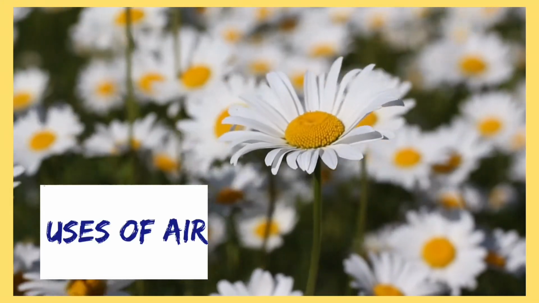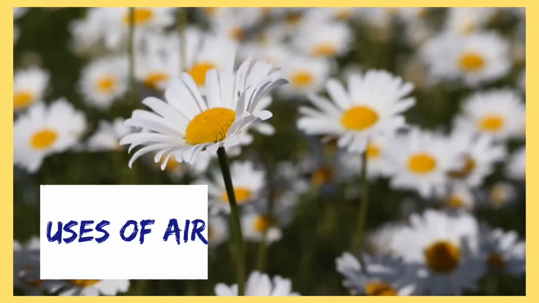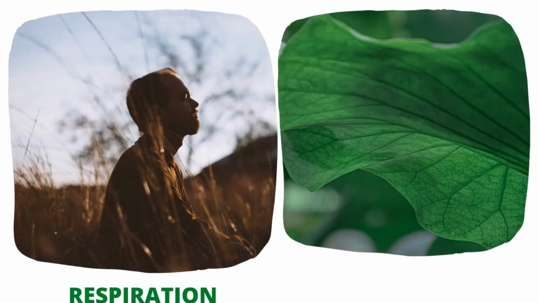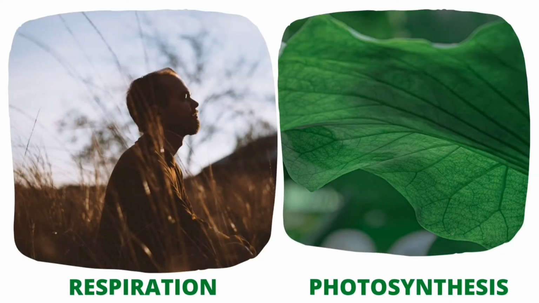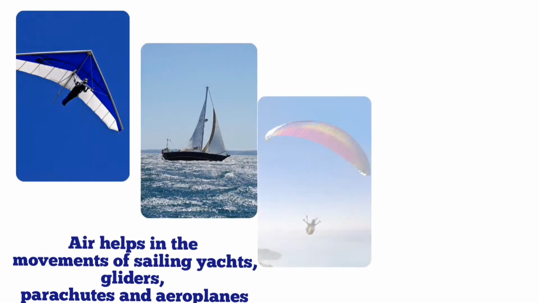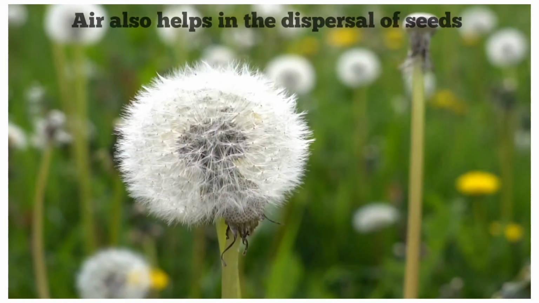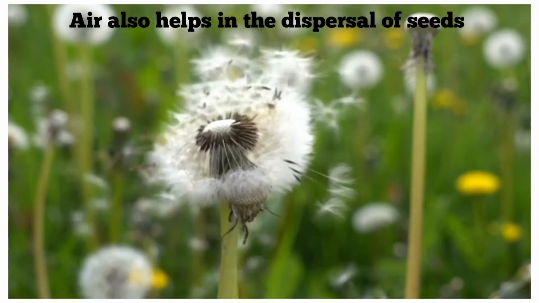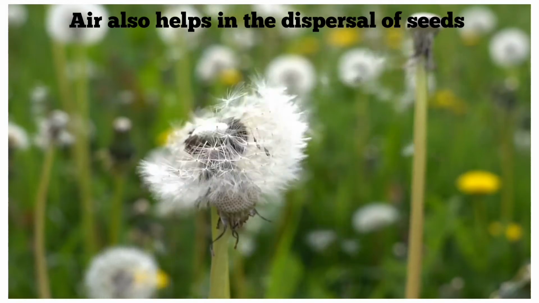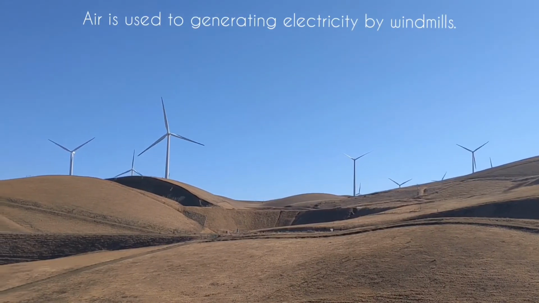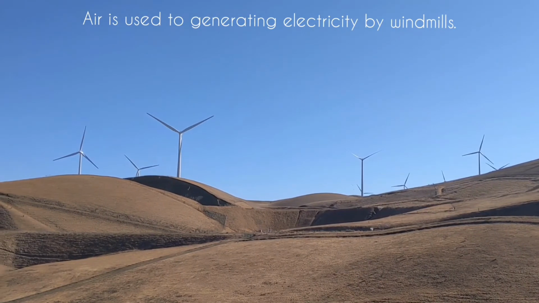Now, from the discussion, we know that air is very important for us. The important processes of living beings like respiration and photosynthesis required air. Air also helps in the movement of sailing yacht, gliders, aeroplane, and parachutes. Air helps in the dispersal of seeds and pollen grains. Air is used to generate electricity by windmills.